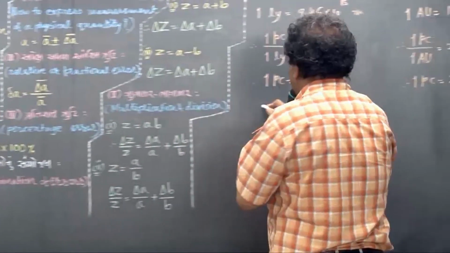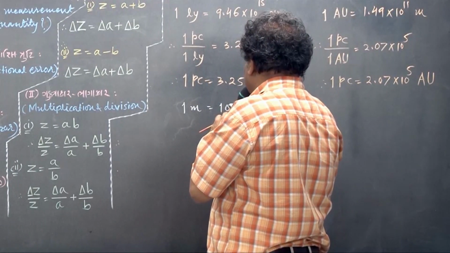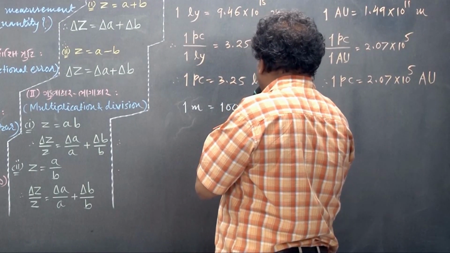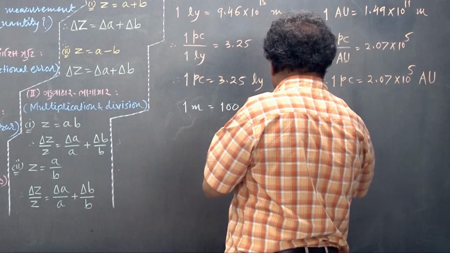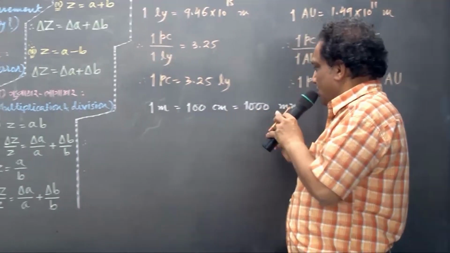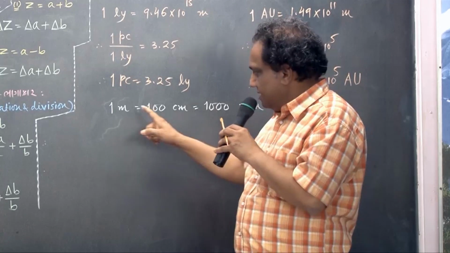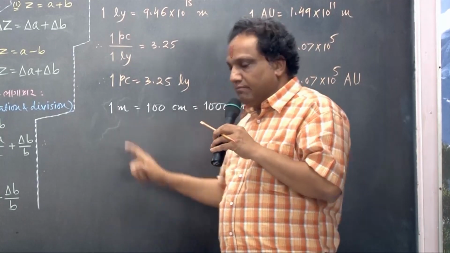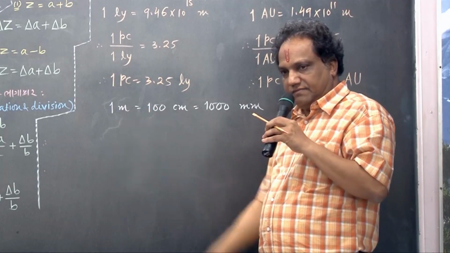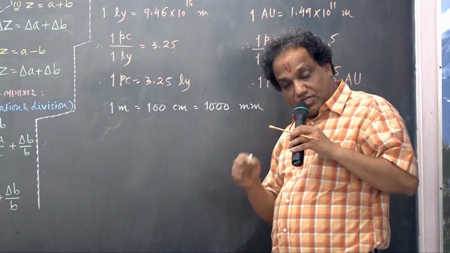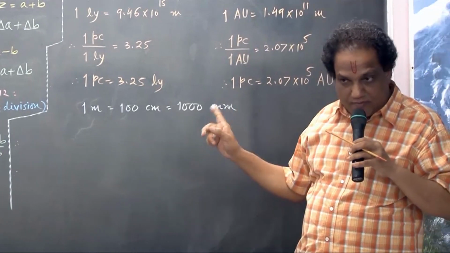Very simple. Look, 1 meter is 100 centimeter. Correct? Is equal to 1000 millimeter. Compared to millimeter, centimeter is larger unit. Compared to centimeter, meter is still larger. But the multiplier, here it was 100 and here 1. As unit becomes larger, the multiplier becomes smaller. Always remember.